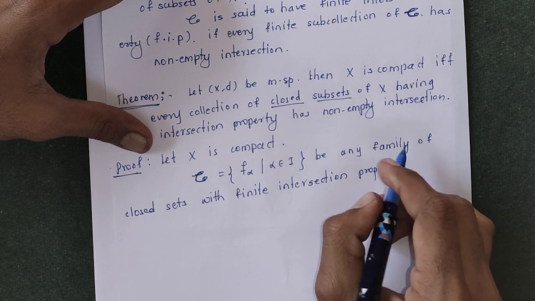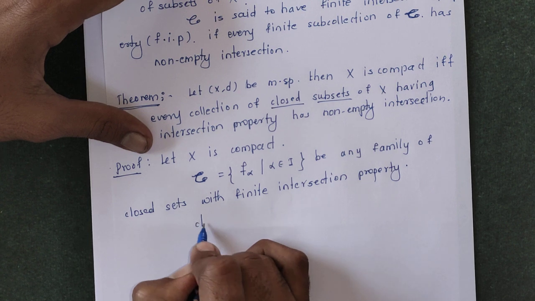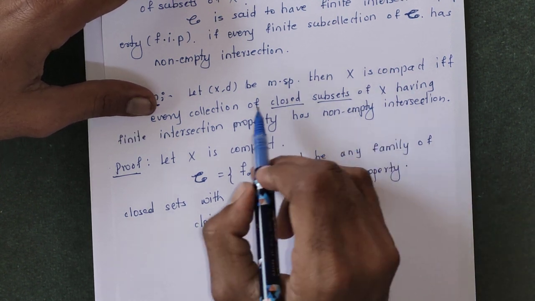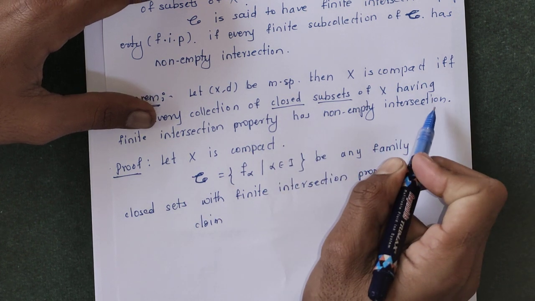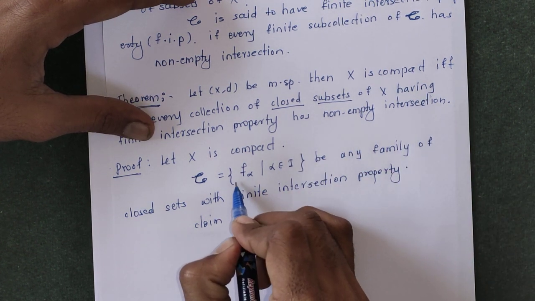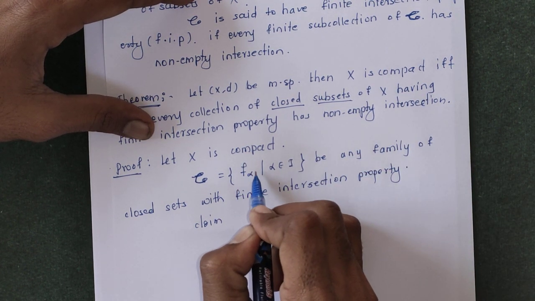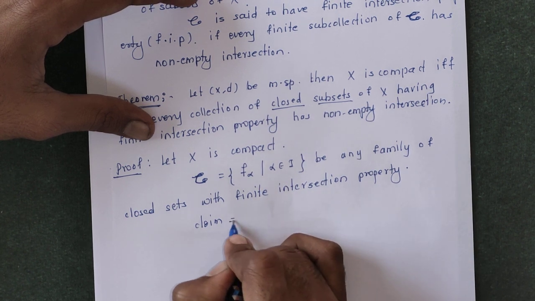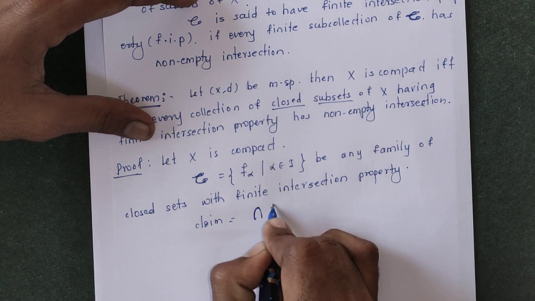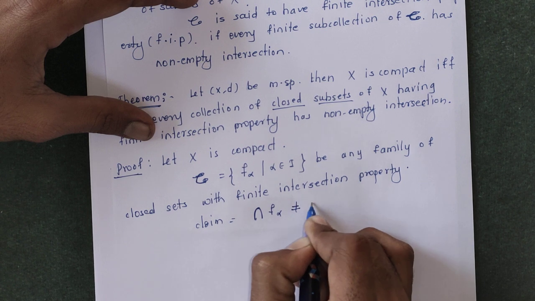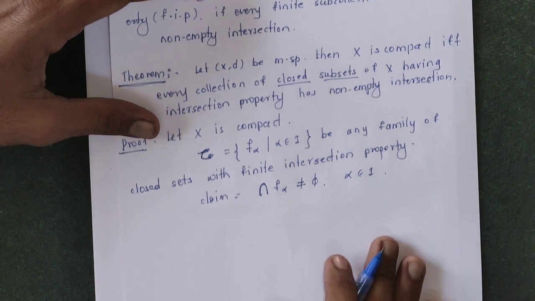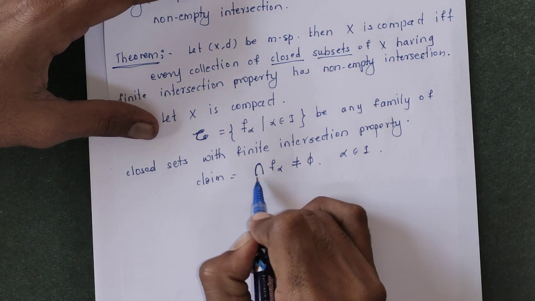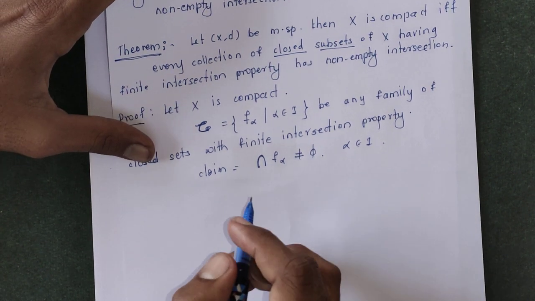With finite intersection property. Our claim is: every collection of closed sets having finite intersection property has a non-empty intersection. So our claim is that the intersection of F alpha is not equal to phi, for alpha belonging to the index set. We will suppose the contrary, that this intersection is empty, and we will get some contradiction.